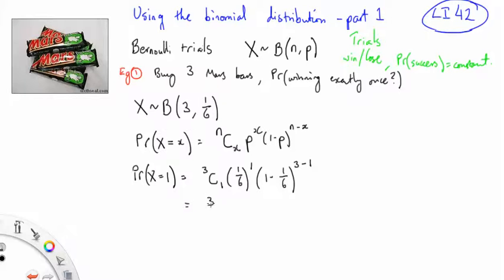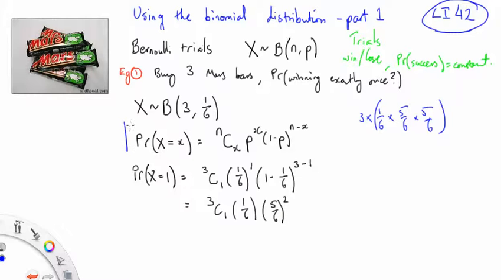Let's tidy that up a bit. It's 3 choose 1 times 1 on 6 times 5 on 6 squared. So that's the exact same thing we had before. Look at your notes from before. 3 choose 1 is 3, so it's 1 on 6 times 5 on 6 times 5 on 6, 3 times. That's what this is saying.